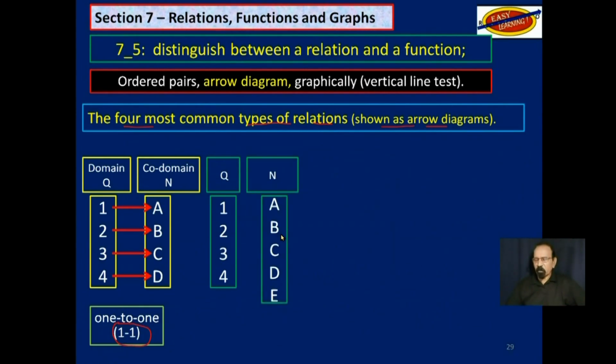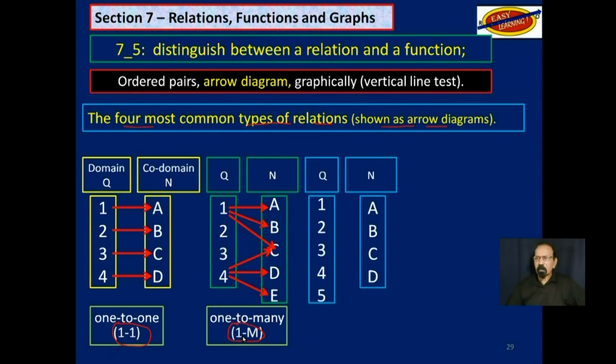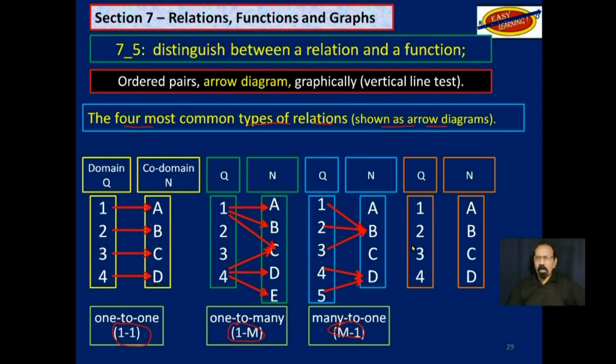That's the second one, which is 1 to many. This is the third one, which is many to 1. And this is the fourth one, which is many to many. Now, all of those are relations. Which of those relations are functions?